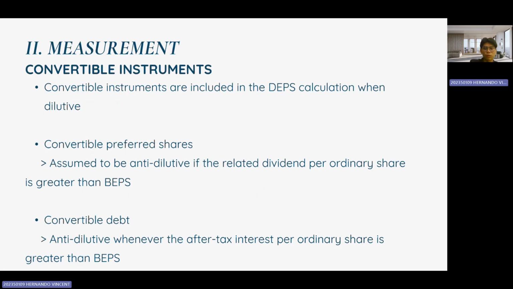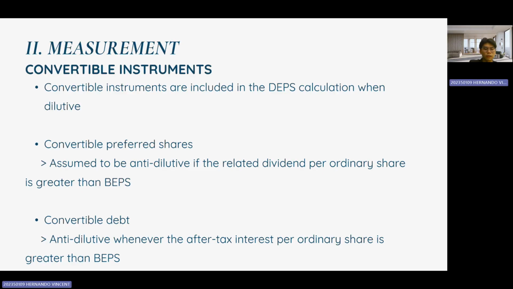Okay, now let's discuss how convertible instruments impact the calculation of diluted earnings per share, or EPS. Convertible instruments are only included in the EPS calculation when they are dilutive, meaning they reduce the EPS value. And the convertible preferred shares: these are assumed to be anti-dilutive if the related dividend per ordinary share is higher than basic earnings per share, or BEPS.